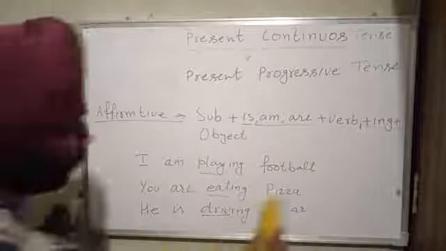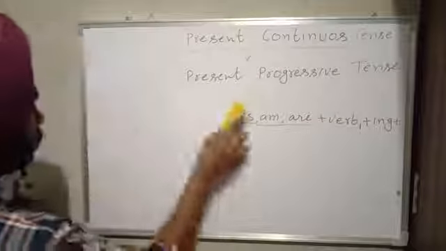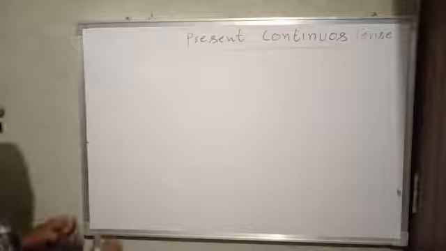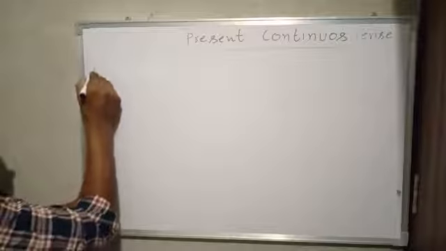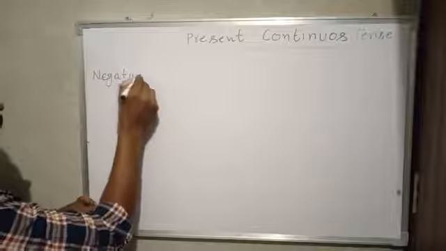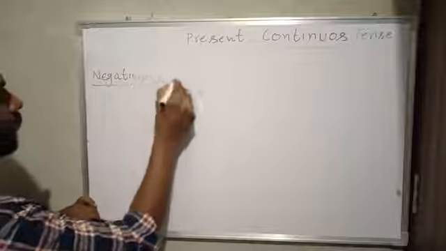Now we are going to move to the negative sentence. Negative.